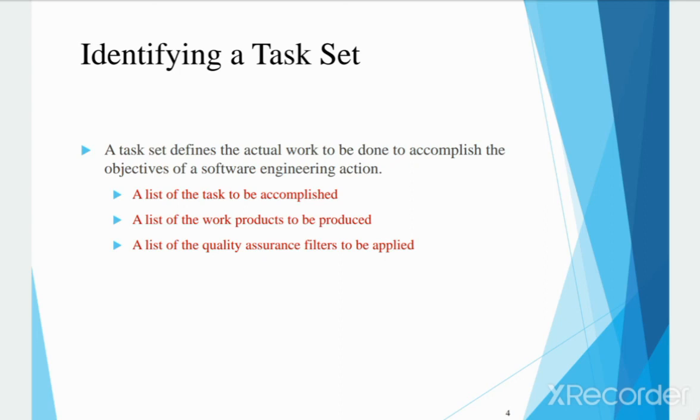So both of these task sets achieve requirements gathering, but they are quite different in their depth and formality. The software team chooses the task sets that will allow it to achieve the goal of each process activity and software engineering actions and still maintain quality and agility. So this is overall your software process, software frameworks, and whatever task sets you require to achieve a good product.